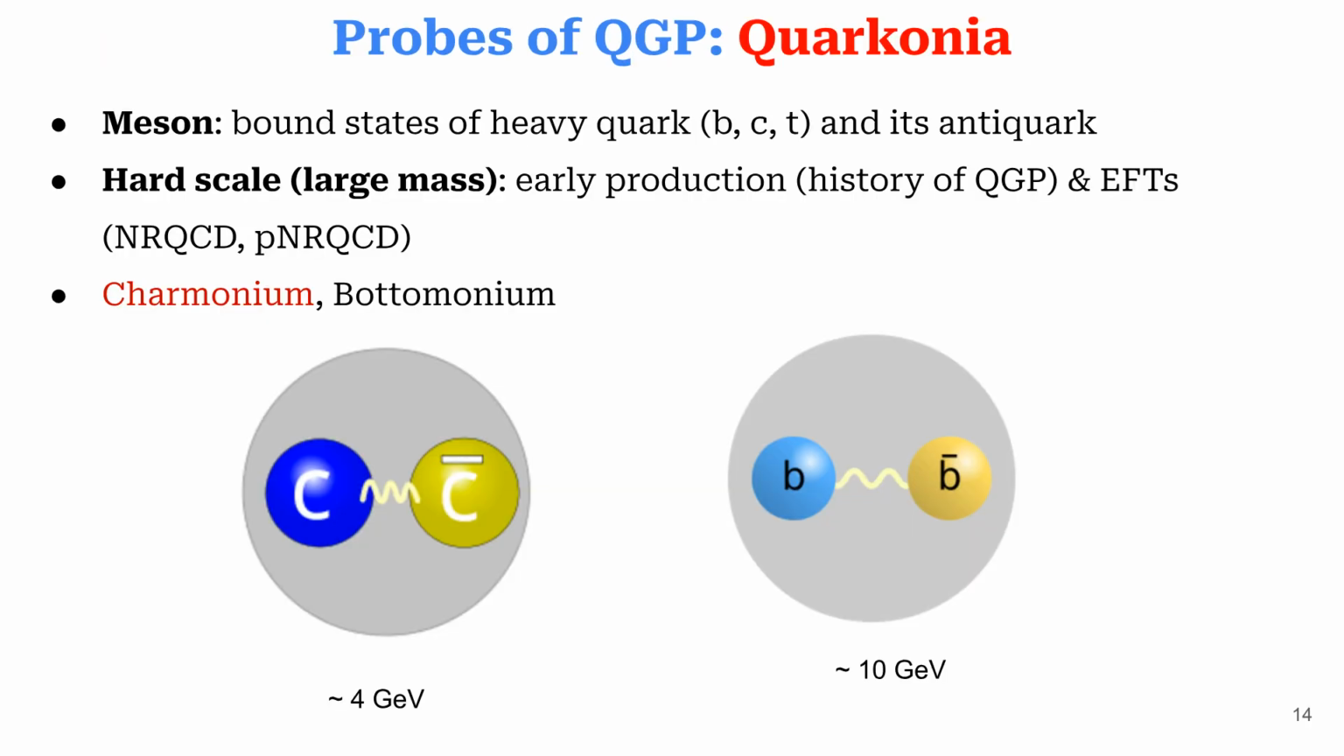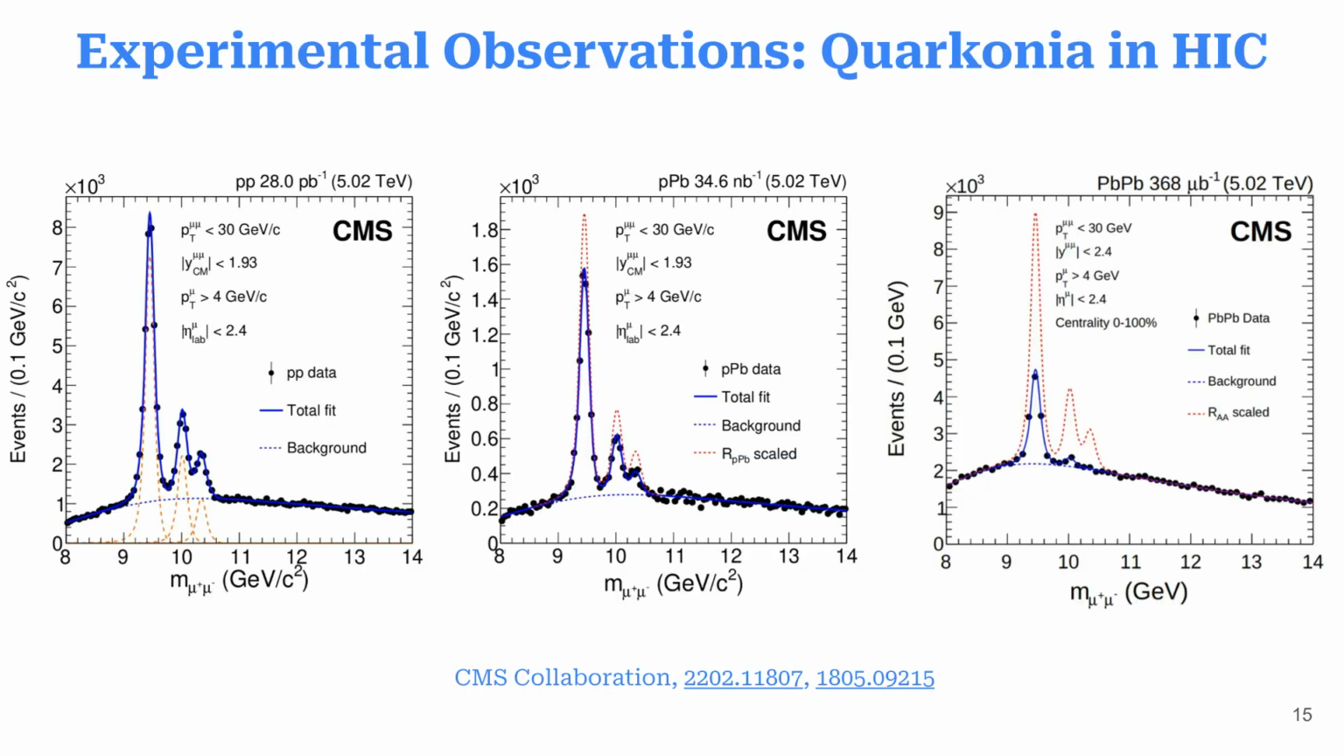Quarkonia are key probes for the quark-gluon plasma. They are mesons, which are bound states of a heavy quark and its antiquark. Charmonium and bottomonium are examples with different masses. Experimental observations of quarkonia in heavy ion collisions show distinct signals. These plots illustrate the measured yields in different collision systems, which help us understand the behavior of quarkonia in the quark-gluon plasma.